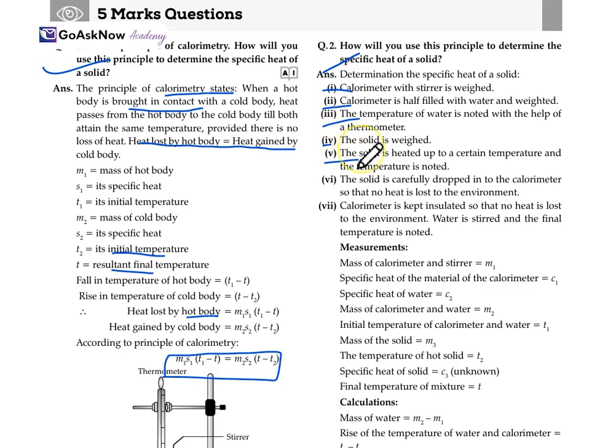The solid is heated to a certain temperature and the temperature is noted. The solid is carefully dropped in the calorimeter so that no heat is lost to the environment. The calorimeter is kept insulated so that no heat is lost to the environment, and the water is stirred as the final temperature is noted. So, this is the determination of specific heat of a solid.